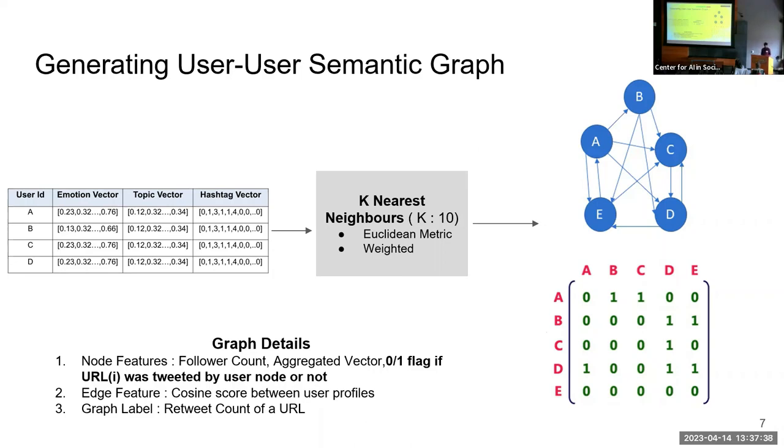And of course, in the graph, we have features like how many followers a person has, what is the vector representation of a user, and edge features like what is the cosine score when two nodes are connected to one another, and what is the Euclidean distance. And the graph label is the retweet count of a URL.